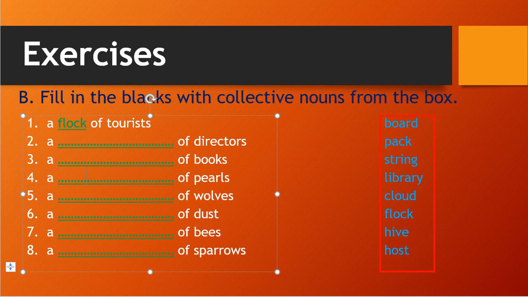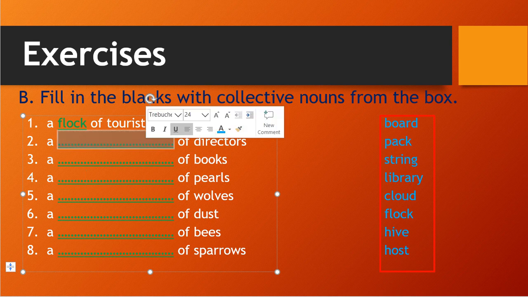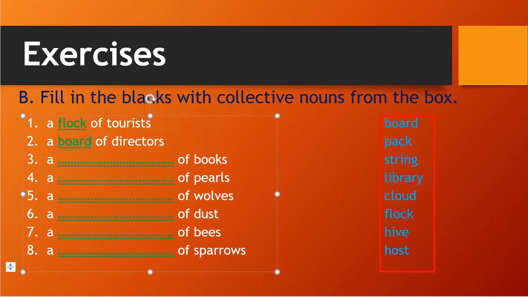And the second one, a blank space of directors. So what will be the correct answer? Board of the directors, correct? When a number of directors are sitting together, we call it a board of directors. In any organization or company there will always be a number of directors, not a single director. So we use board. A group of directors, we call it a board. So, board of directors.